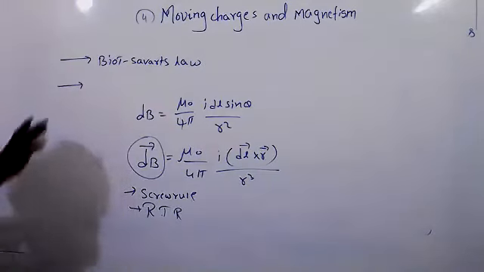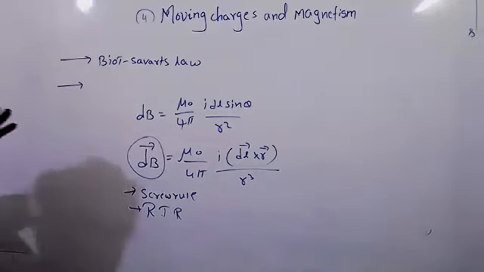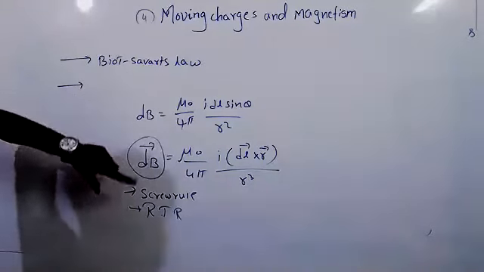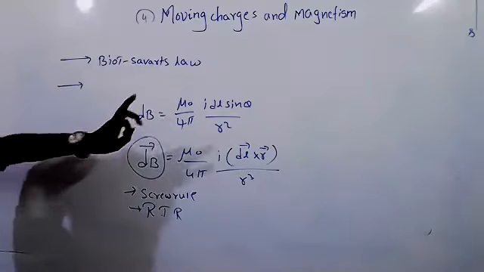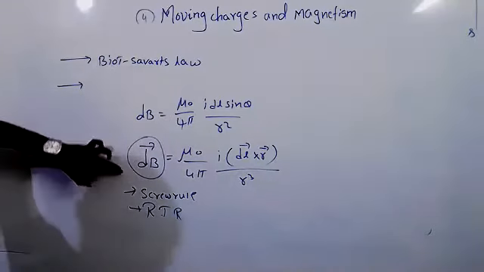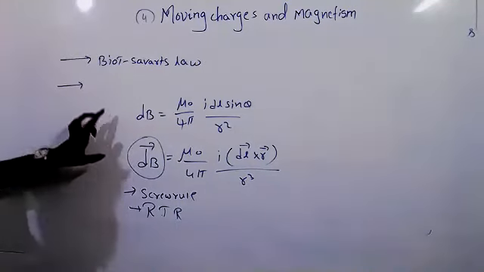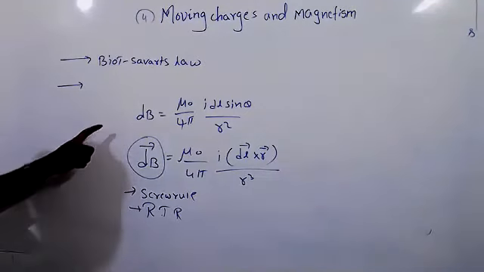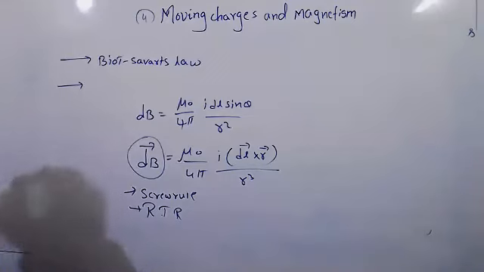And after the Biot-Savart's law, we have completed one application. That application is to find out the magnetic field due to a finite current carrying wire. Based on that finite current carrying wire, two cases we have solved. One is the infinite wire, the second one is the semi-infinite. For the infinite wire, phi 1, phi 2 will become 90, 90, and for the semi-infinite, phi 1 will be 90, phi 2 will be 0.